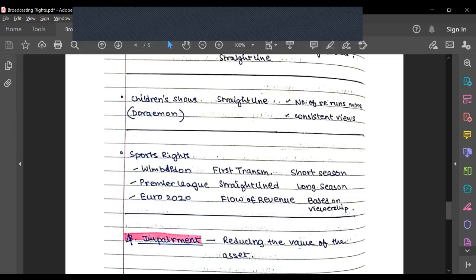Euro 2020, let's say the qualifying stage might not get as many views. Later on, the live matches get a lot more views, and then the semifinals, quarterfinals, and finals get a lot more views. So you can apportion the cost on the basis of the viewership, and on the basis of the revenue that you will be generating.